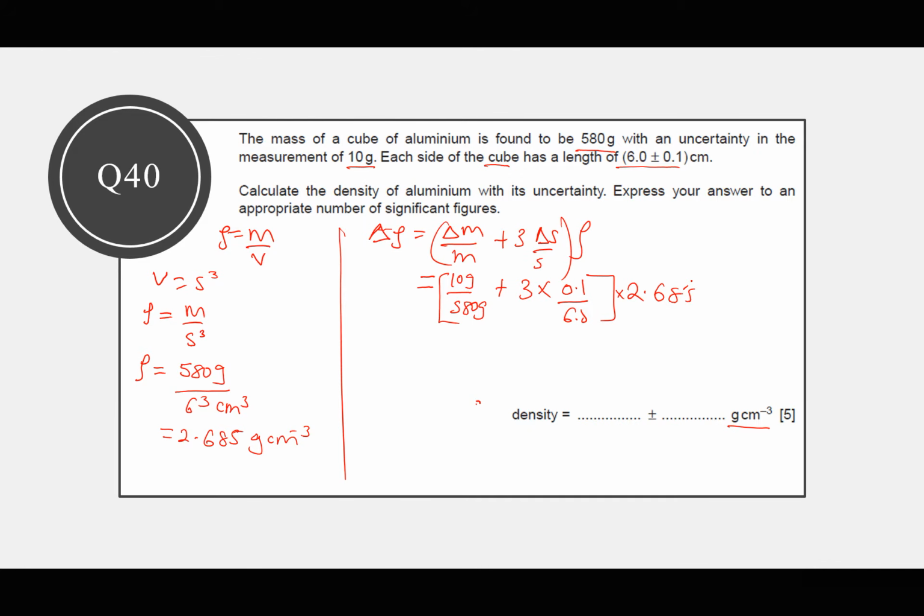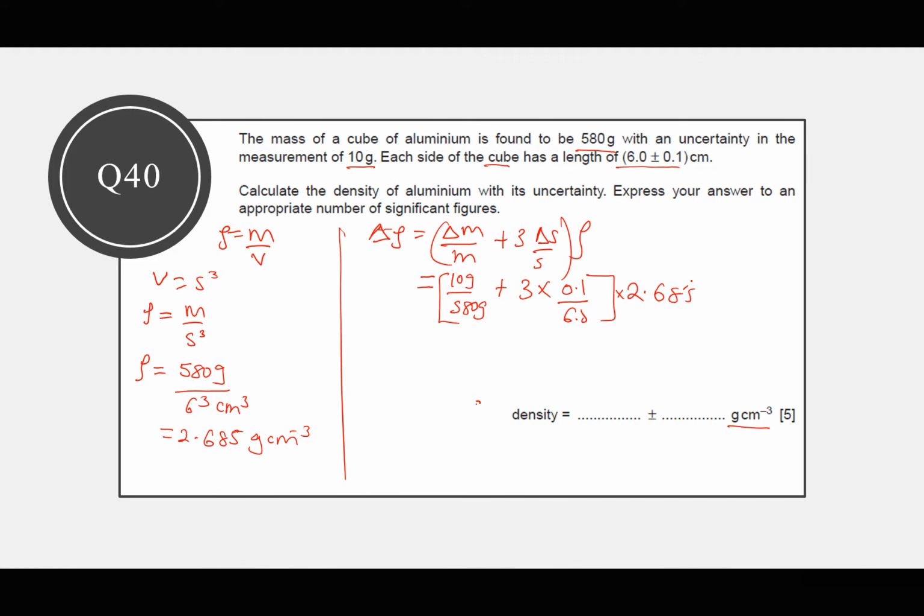So when we press our calculator, 10 divided by 580 plus 0.3 divided by 6, multiply this by 2.685.